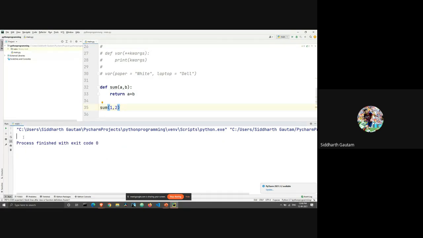The output here is blank. Why do you think that happened? No print. You're not printing. Yep. So an output only comes if I am using a print statement. But there's no print statement here. There is just a return statement.